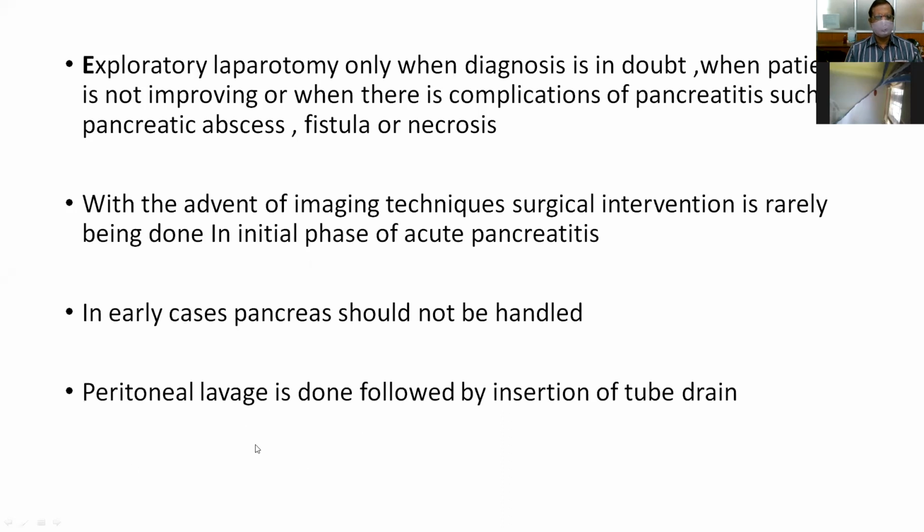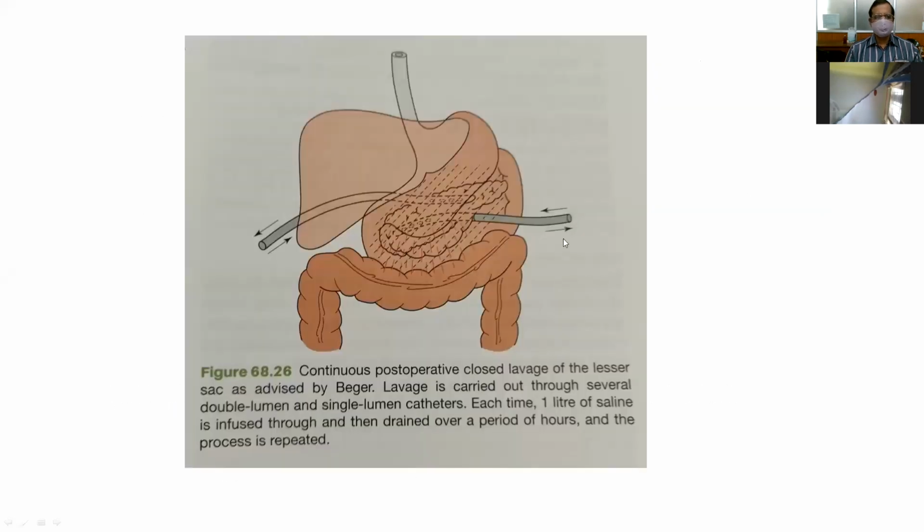And peritoneal lavage to remove the inflammatory exudate and necrotic tissue by inserting a tube. So this is a continuous post-operative closed lavage of the lesser sac, advised by Beger, carried out with several double lumen and single lumen catheters. Each time 1 liter of saline is infused so that all the inflammatory fluid is removed, and it can be repeated, so that the fluid in the peritoneal cavity containing high levels of enzymes and some of the fibrous and necrotic tissue will be removed.